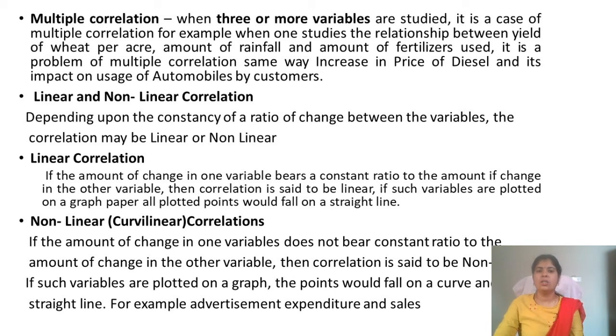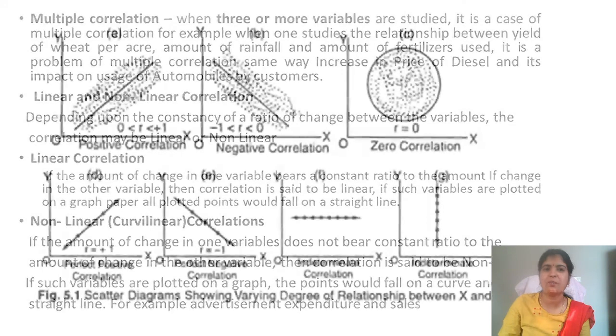Non-linear correlation: if it is not a constant ratio, that is sometimes 1:1, sometimes 1:2, 1:4, 1:5, anything can be there. In non-linear correlation there will be scatter diagrams. For example, advertisement expenditure and sales can form a curve, not a straight line.